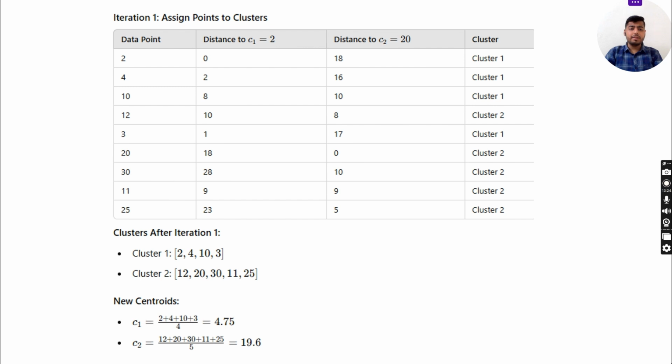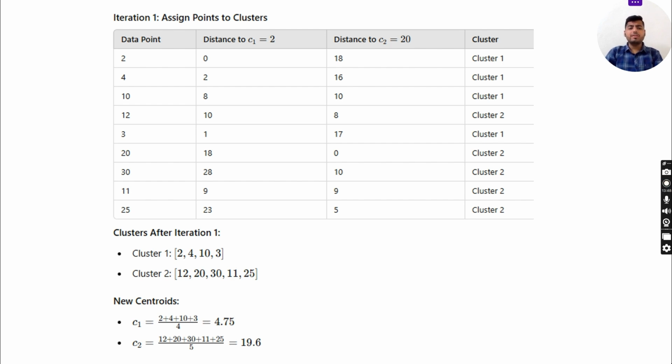So here we start the first iteration, assigning points to clusters. For each data point, we take the distance to C1, which is 2, and the distance to C2, which is 20, and decide which cluster it goes into. For 2, the distance is 0 with C1 and 18 with C2, so it is closest to C1, so cluster 1.